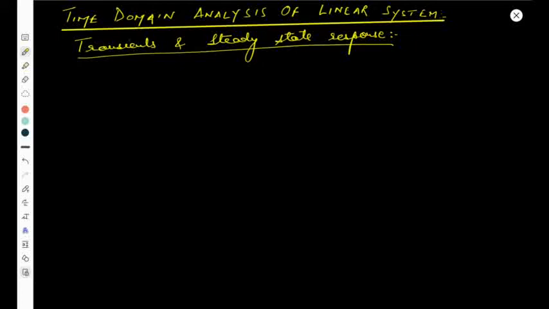Okay, so here we are going to discuss the time response, the time response behavior of the control system. Simply, the time response of the control system means how a system behaves in accordance with time when a specified input test signal is applied.